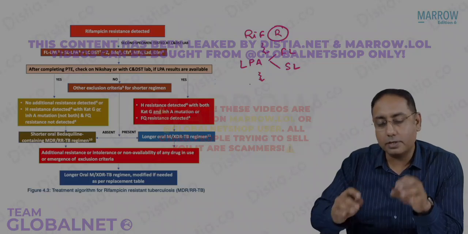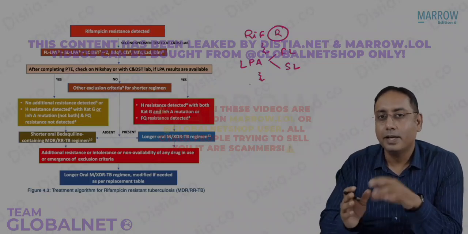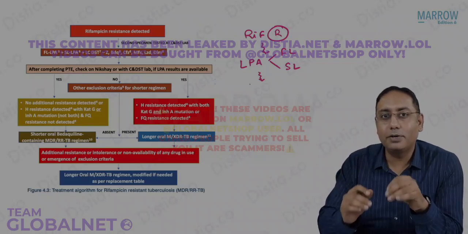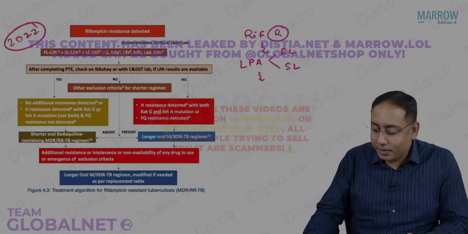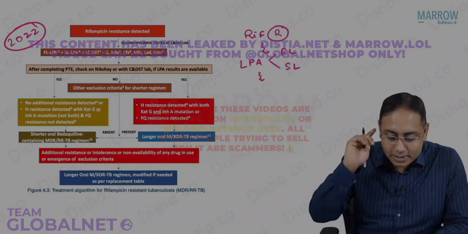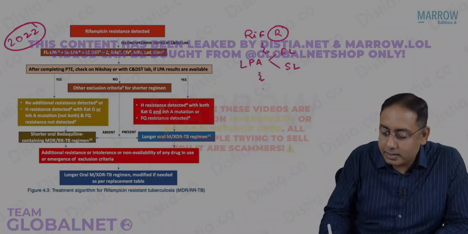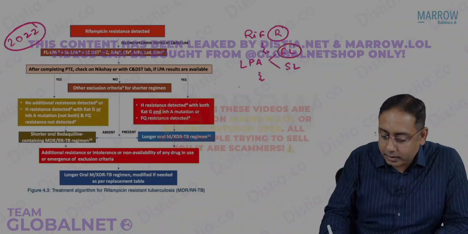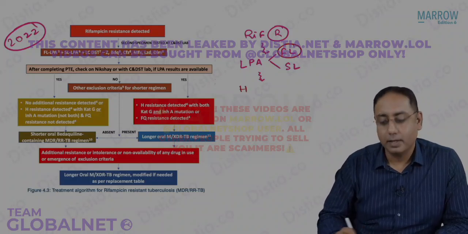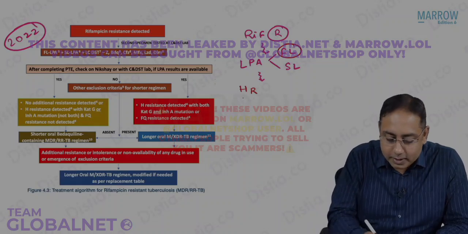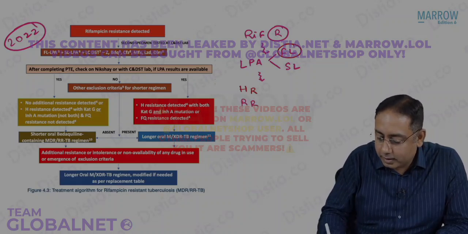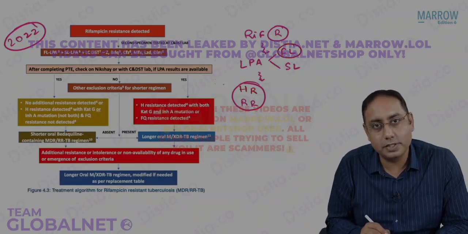Now listen carefully, that is what I wanted to show you over here. This is the new update, beta, the 2022 update I am talking about. In case this patient is on the first line, we found out that this is H resistant, isoniazid resistance. What is the profile of this patient? This patient is now R resistant, rifampicin resistant, and H resistant.